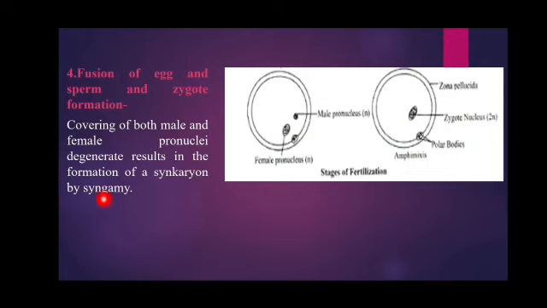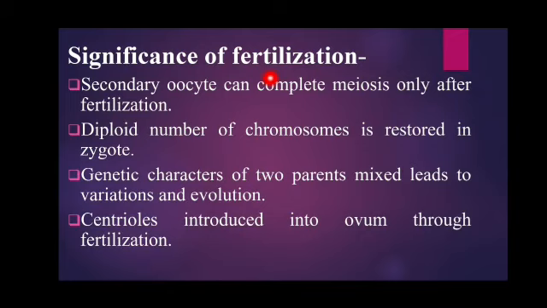And finally our last step, that is the fusion of the egg and the sperm. Now you can see this is a male pronucleus and this is a female pronucleus, because these, after degenerating or removing their nuclear envelope, swell up and form the female pronucleus and the male pronucleus. Now the distribution of these chromosomes will occur, and finally a single cell structure forms, that is called a zygote. This phenomenon is called syngamy.